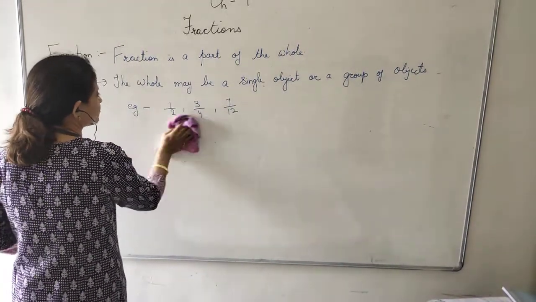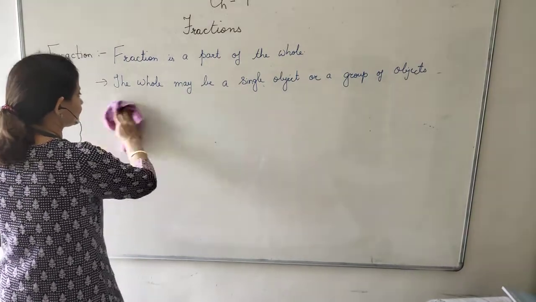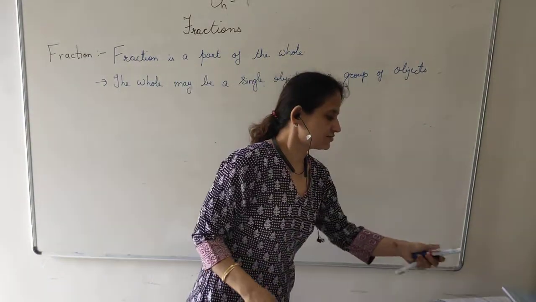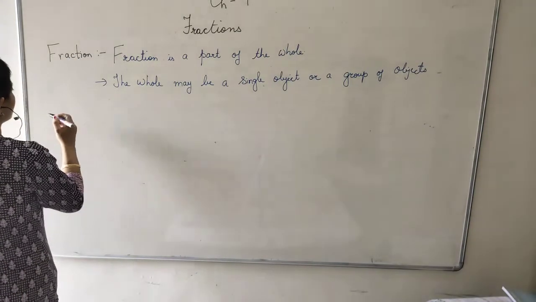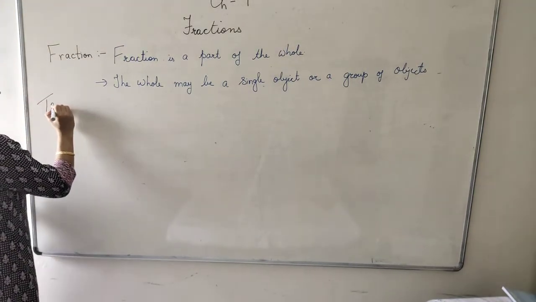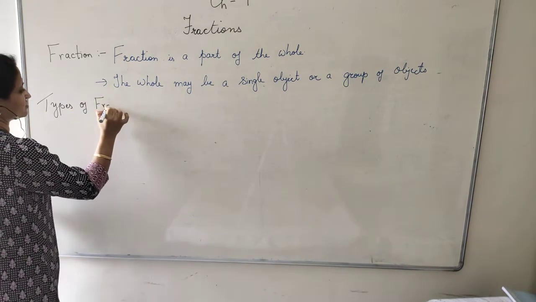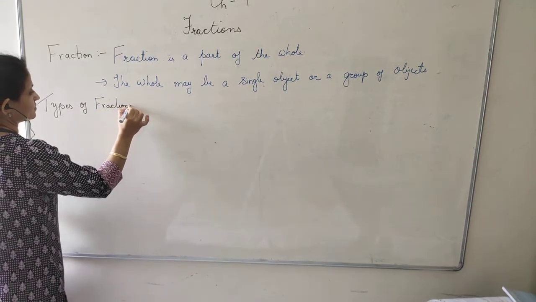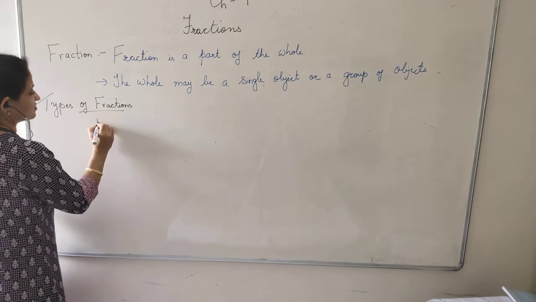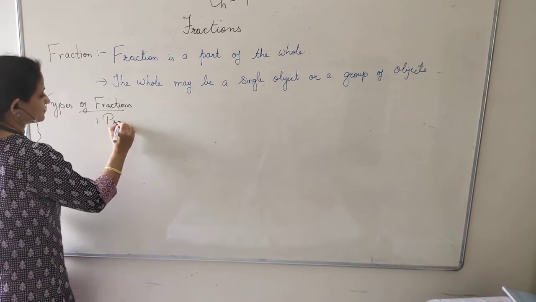Now there are types of fractions. There are 3 types of fractions. Types of fractions. First is proper fraction.